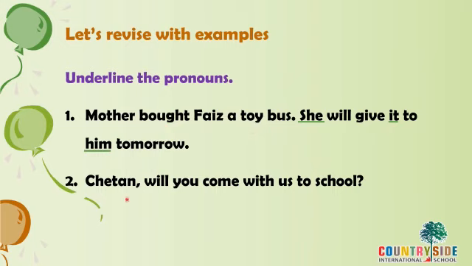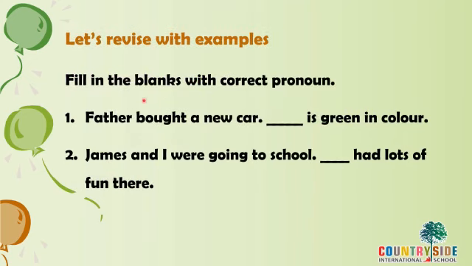Let's see number 2. Chetan, will you come with us to school? You, us. These are the two pronouns used in the sentence. Fill in the blanks with correct pronouns. Father bought a new car. Dash is green in color. What can be green in color? Yes, the car. So what is the pronoun for the things we use? It. It is green in color.